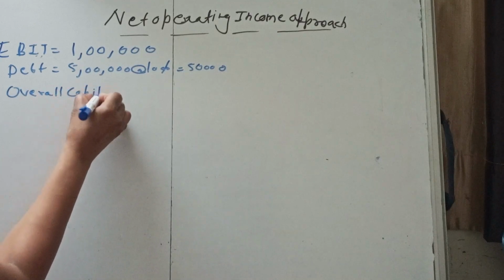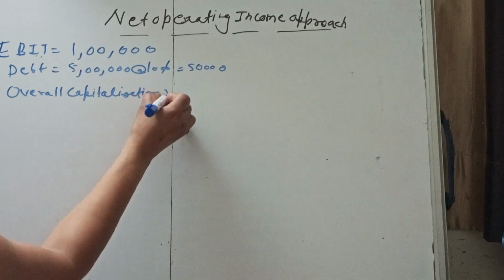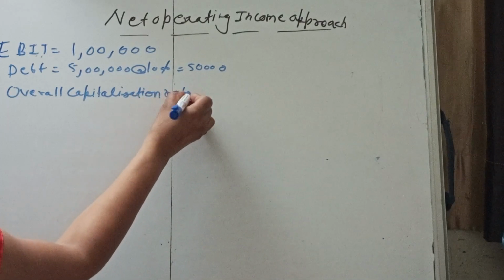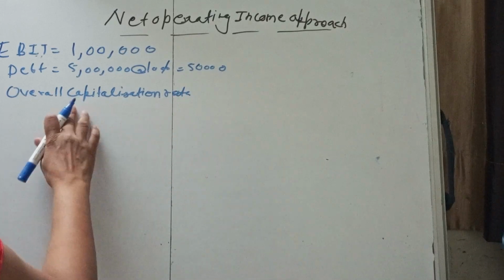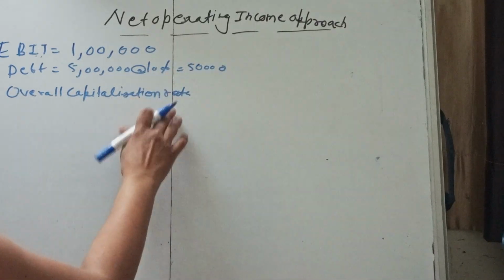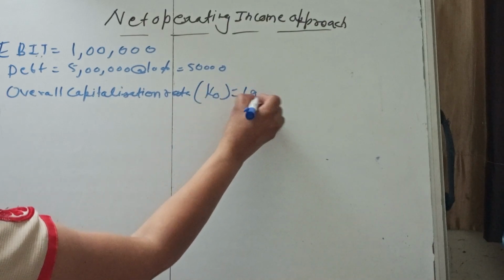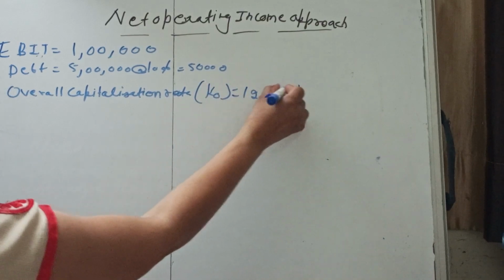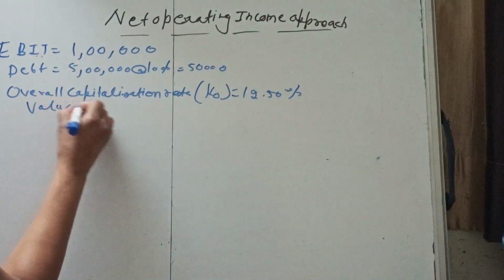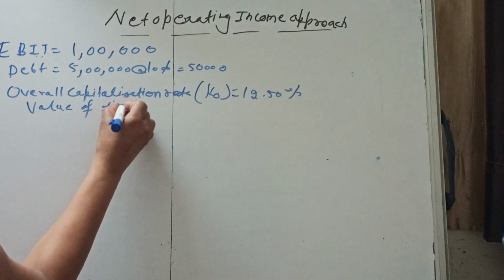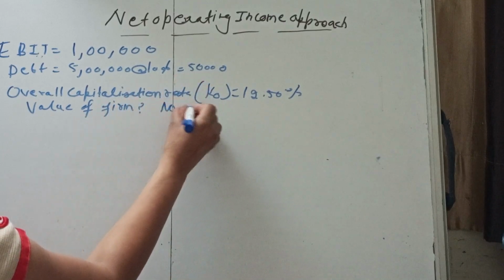In the last question, cost of equity was given, but here is the difference: the overall capitalization rate is given. Even if both are given, you will look at the overall capitalization rate, Ko, 12.50%. Now you have to calculate the value of the firm and illustrate the net operating income approach.